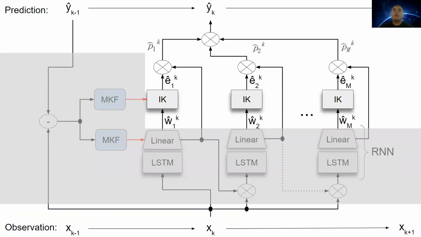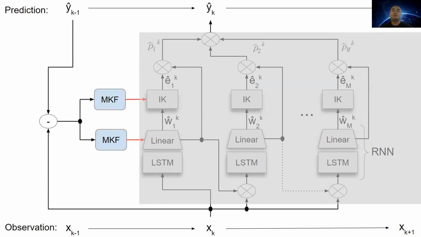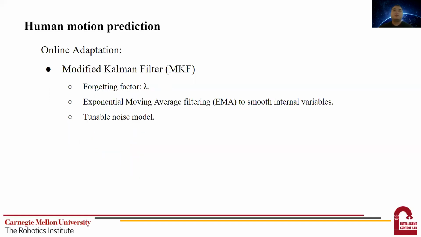And back to this figure, we can see the arm prediction is shown here. Given each wrist prediction, we use IK to solve the full arm prediction. And lastly, we move on to the online adaptation. So we propose a modified Kalman filter for online adaptation. So the adaptation system model can be written in this form.